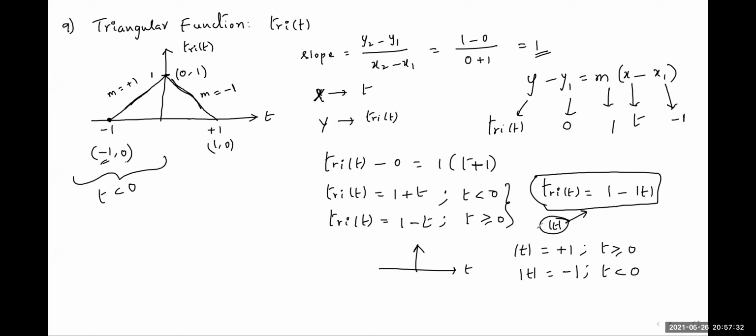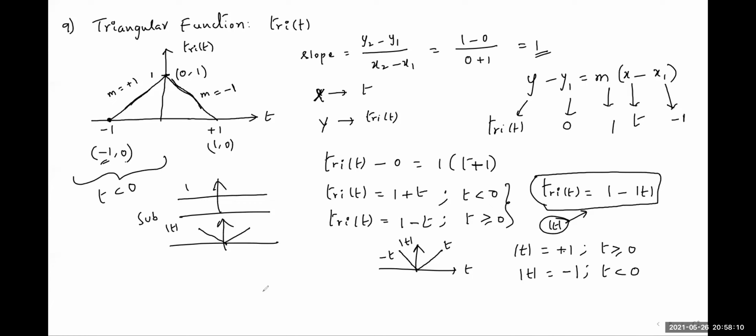Observe. So mod t, if you plot the graph, you will get this. Because on the right hand side it is positive, it is plus t. On the left hand side, it is minus t. Simply, for the triangular function 1 minus mod t, here is 1, here is mod t like this. If we subtract, we will get the triangular function.